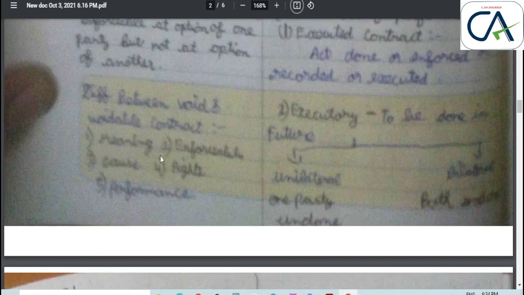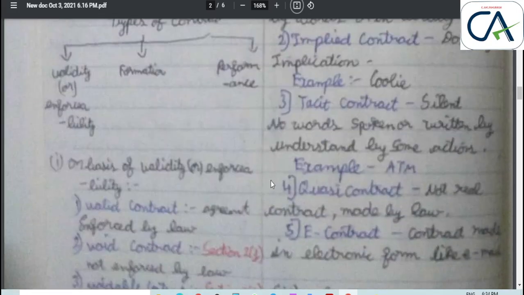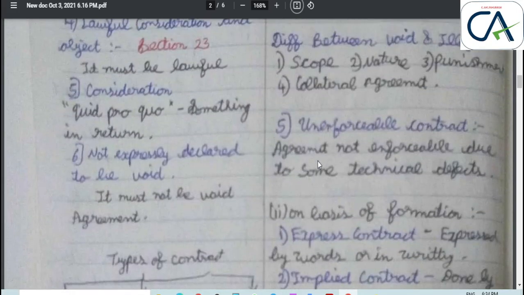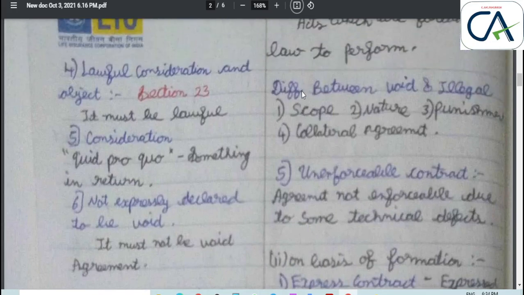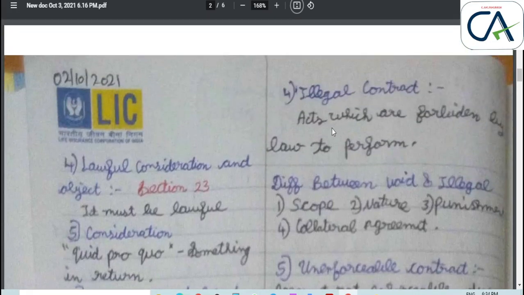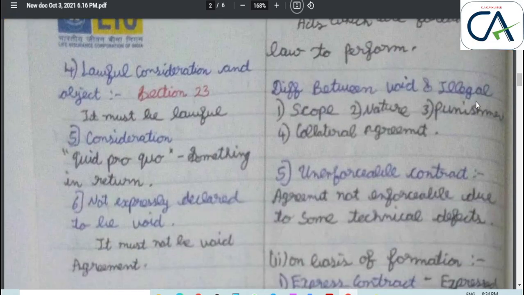Side headings: meaning, enforceability, cause, rights, performance. Next is the difference between illegal contract. An illegal contract means an act which is forbidden by law. Likewise, selling opium, or selling cigarettes in public places, or selling liquor on Gandhi Jayanti, are illegal contracts. Distinguish between void and illegal contract. Side headings are scope, nature, punishments, and collateral agreement.